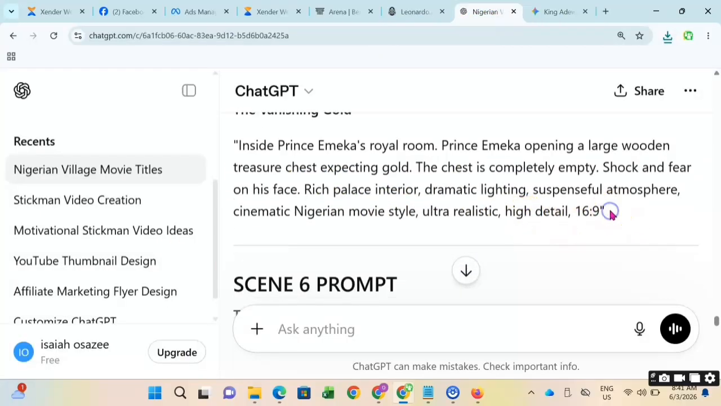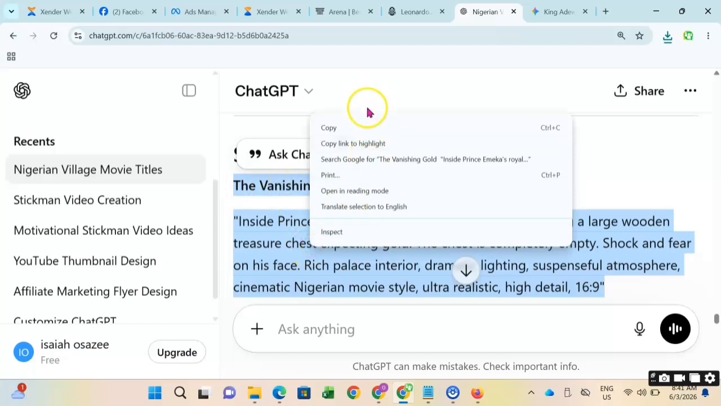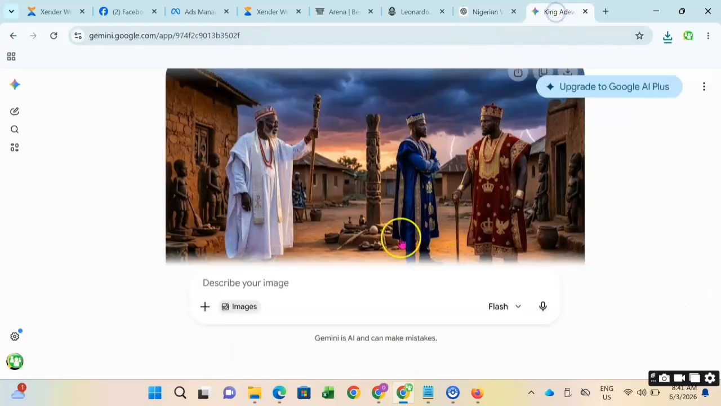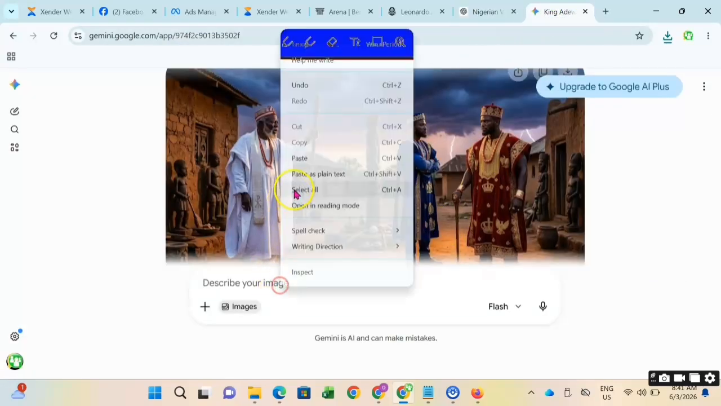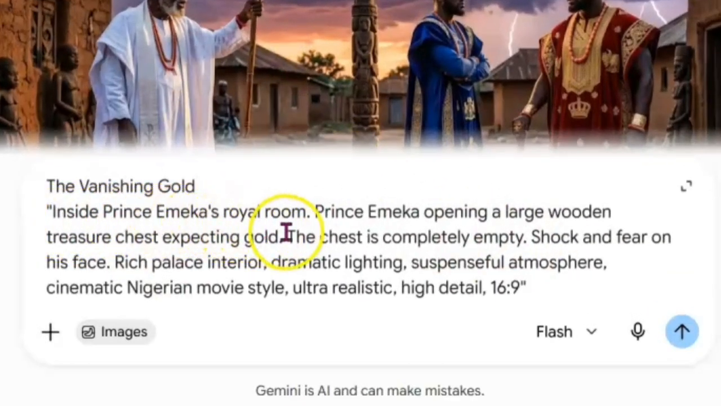I have to forward this so that this video will not be too long. I don't have to show you all of these things, so you know how to generate consistent characters from beginning to end. You might have to help your image generator out. Help it out. Now this particular scene contains Prince Emeka.